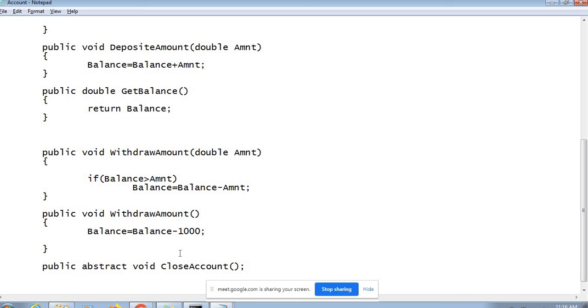We cannot implement it at this level because there is no generic implementation this operation will have. It's always going to be specific, always changing according to the type of account we are dealing with in the application we are building.